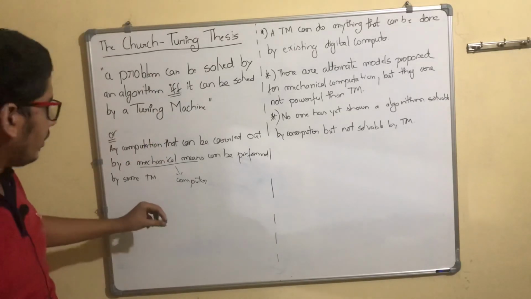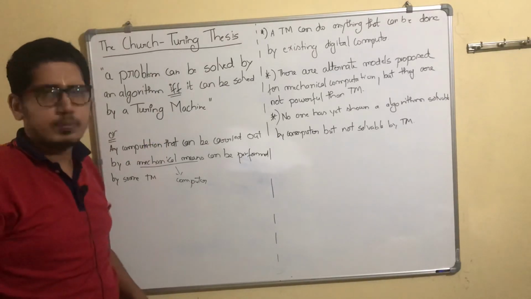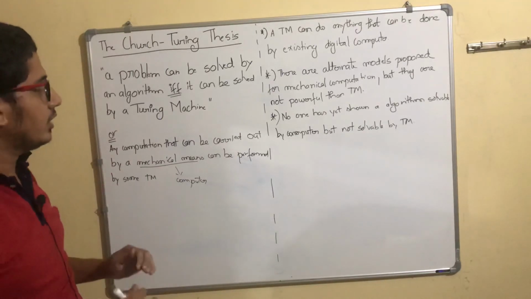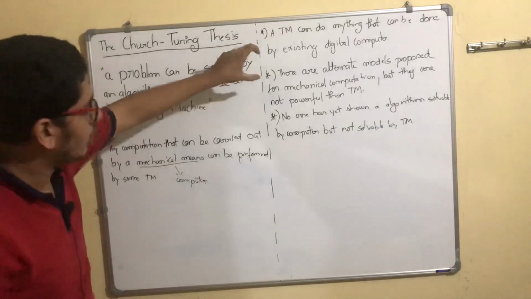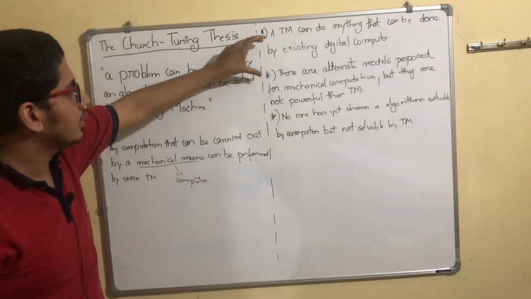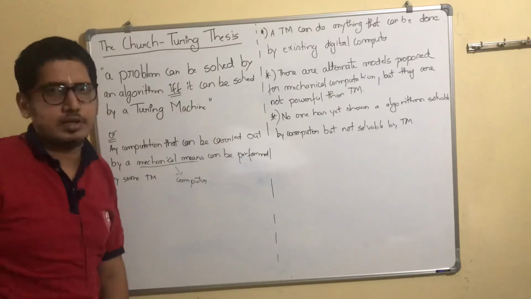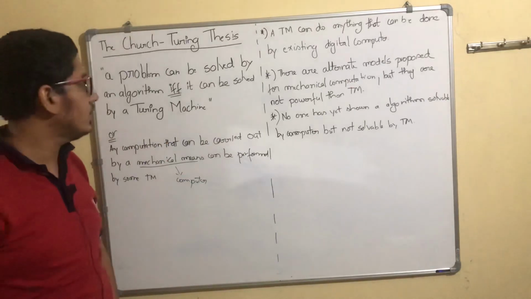We'll see some small problems where we can see how to design a Turing machine. We'll analyze it, then we'll revisit and see what these statements are. Okay, thank you. In the next videos we'll see some problems.